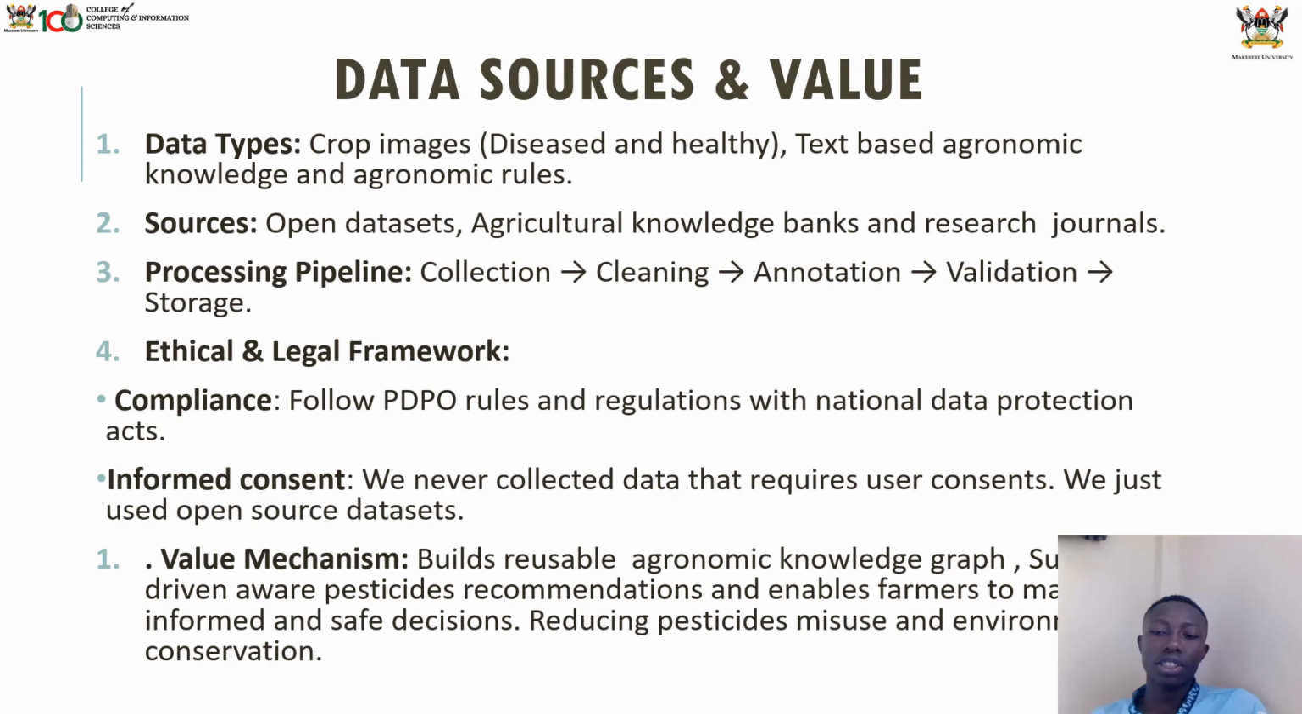Let's now talk about data sources and value. We have data types, which are the types of data we used. We used crop images and text-based agronomic knowledge and agronomic rules. The sources were open datasets and journals, agronomic knowledge banks and all that. In the processing pipeline, we collected data and cleaned it. Especially in agronomic knowledge banks and journals, we extracted just what is important, and then annotation. In cleaning we arranged it the way we wanted. Annotation, then validation and storage.